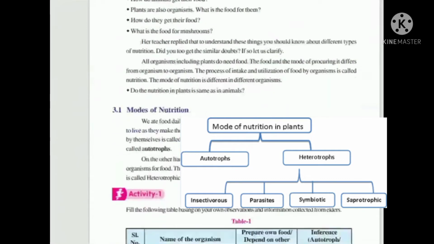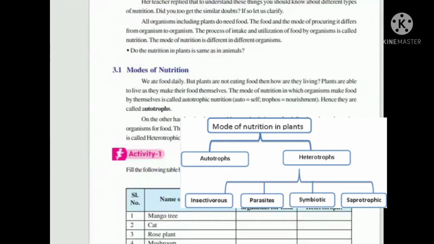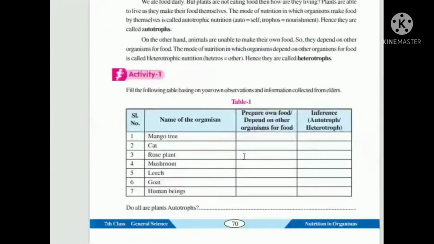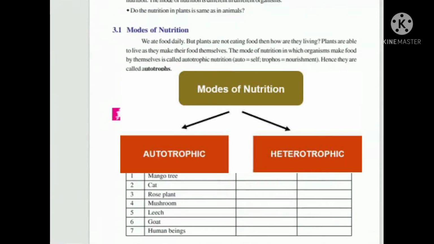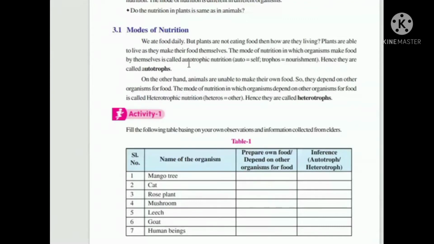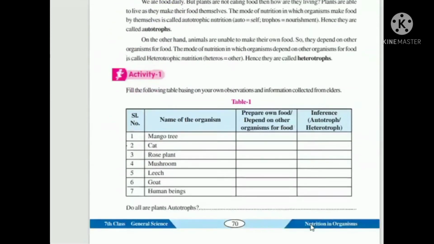The main modes are autotrophic and heterotrophic nutrition. What is autotrophic nutrition? Let us separate the word autotrophic. Auto means self, by themselves. Trophic means nourishment, taking food. So autotrophic nutrition is making food by themselves, using sunlight and carbon dioxide and water from the surroundings. Whereas the organisms which depend on other animals or other organisms come under heterotrophic nutrition.